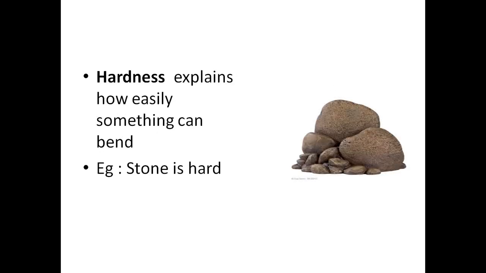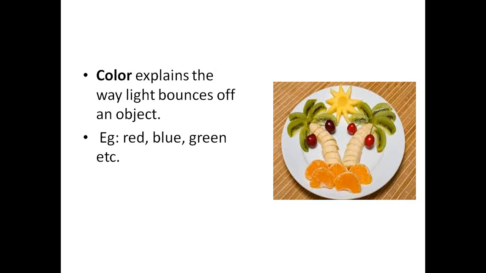Now here, the ability to bend, or something can easily bend, we can express this by the word hardness. So for example, the stone is hard, it cannot be easily bent, so hardness is an example of the physical property. The color as well, we have a lot of colors around us.